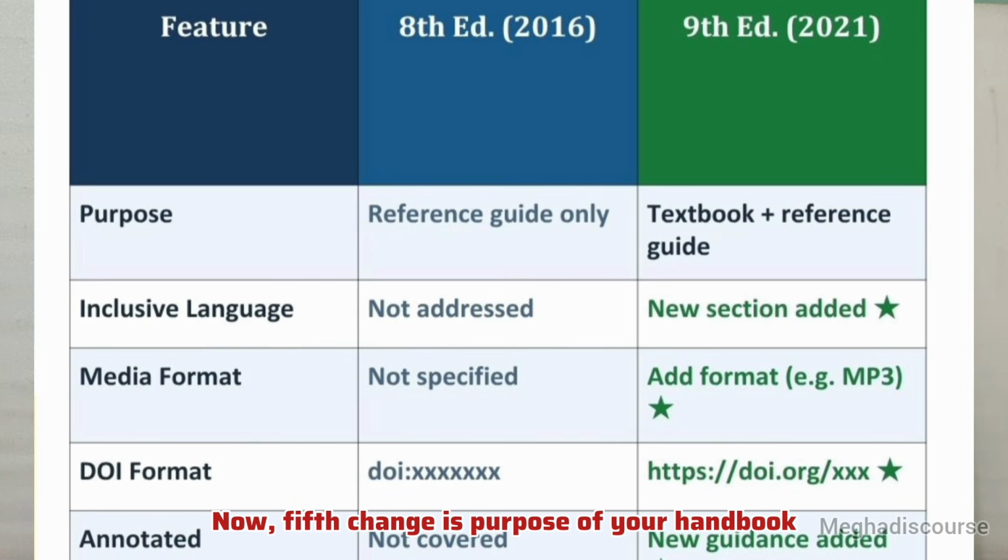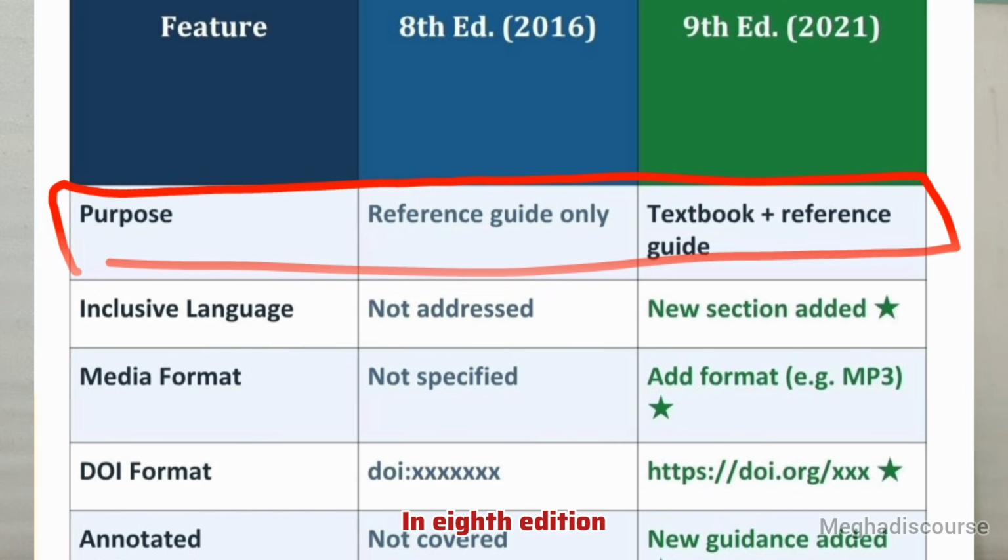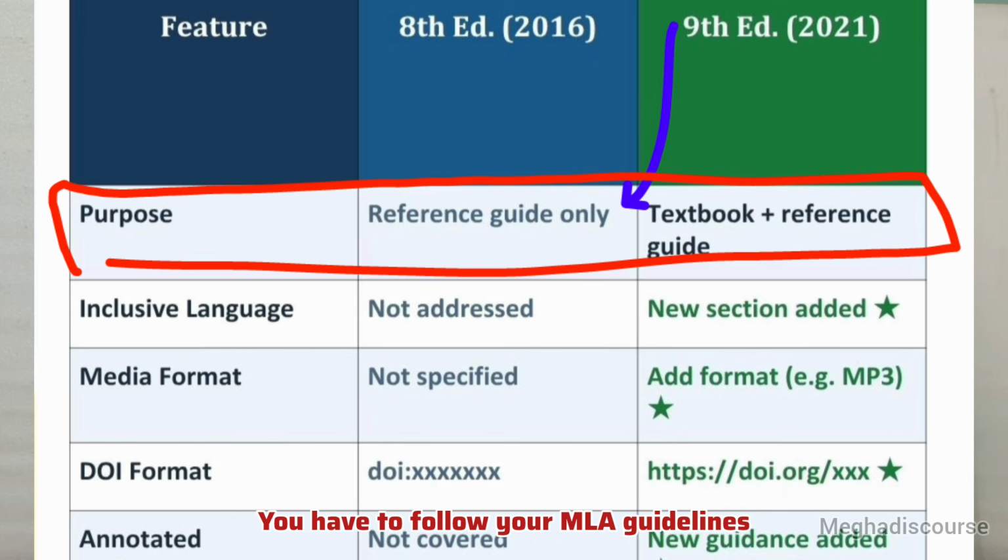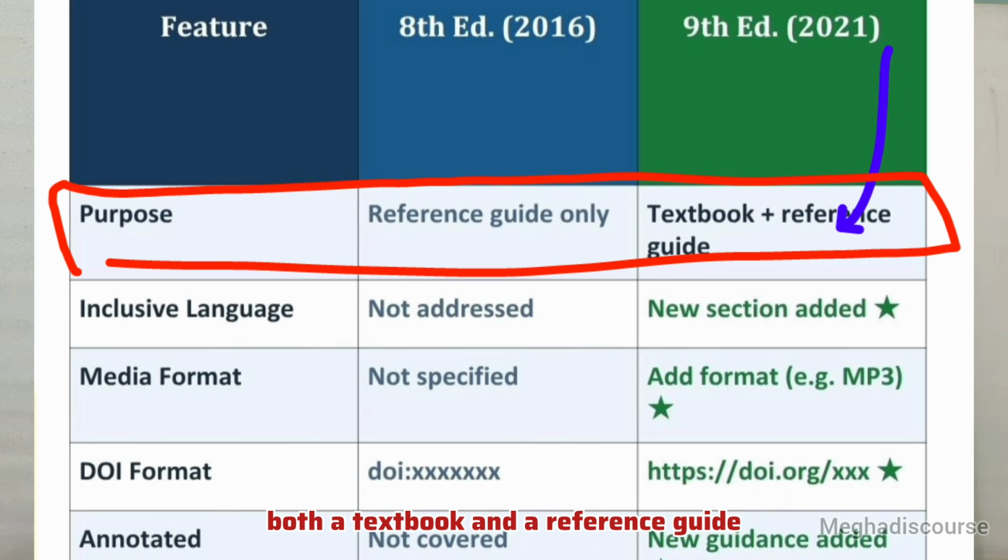Now, the fifth change is the purpose of the handbook. In 8th edition, it is only a reference guide. You look up the specific rules when needed. You have to follow the MLA guidelines and look at these rules again and again. But in 9th edition, it is both a textbook and a reference guide. You will find more examples, more explanation, and it is more student friendly.